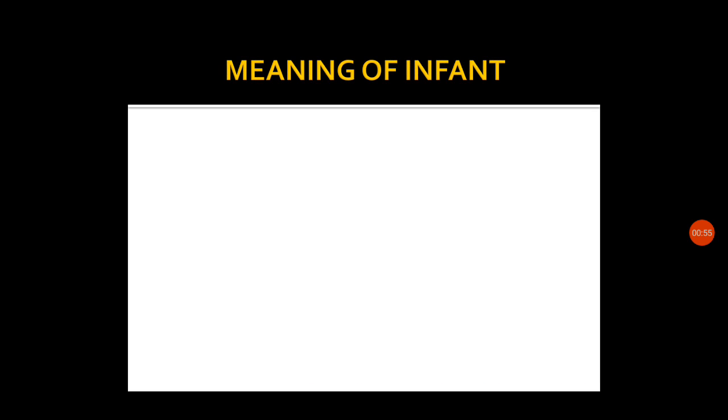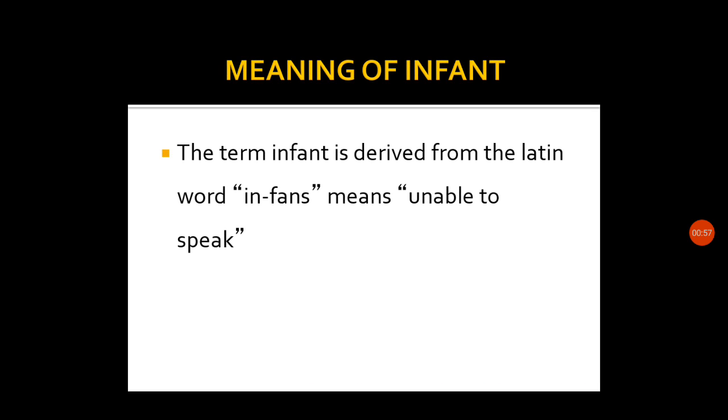We can see the meaning of the term infant. The term infant is derived from the Latin word infans, which means unable to speak. Unable to speak indicates extreme helplessness. During this first 1 year, the child needs assistance in all his needs like feeding, bathing, or toileting.